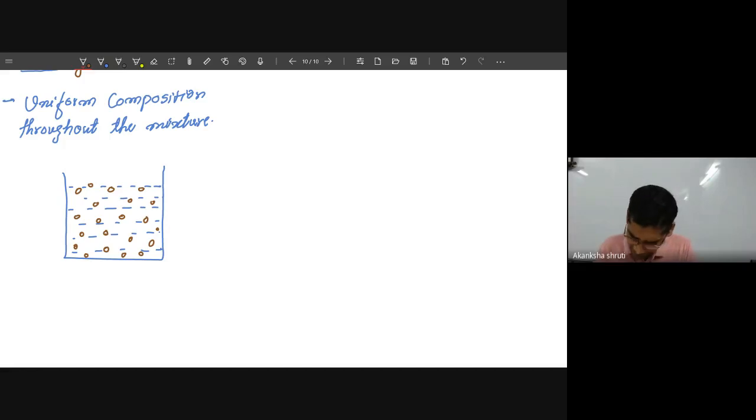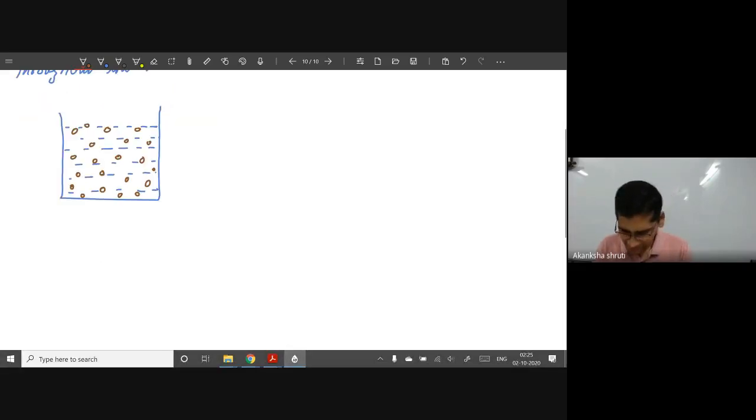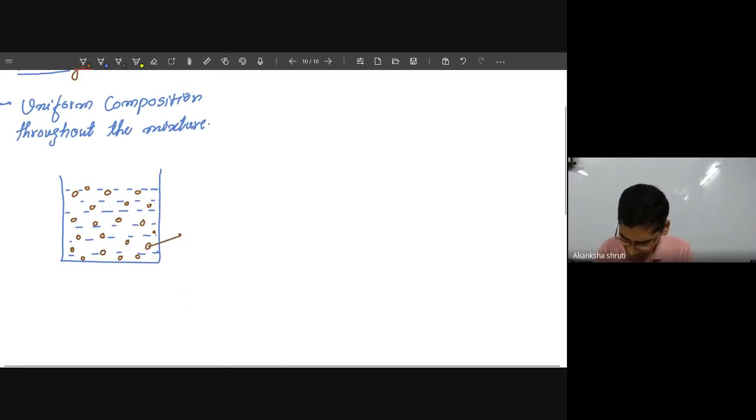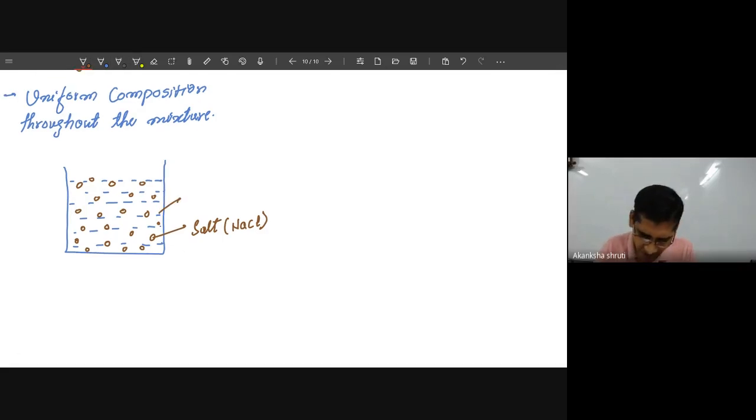Here, the red color I have taken is for the salt. Let me take this as salt, the common salt that we take, NaCl. The blue color denotes our water. Water is in the liquid phase, it is H2O.